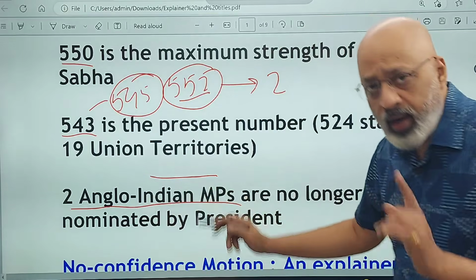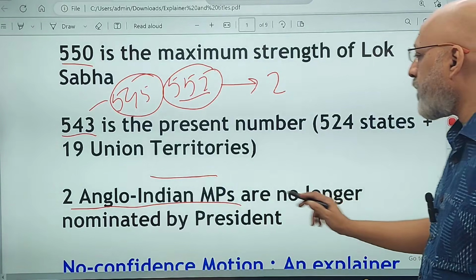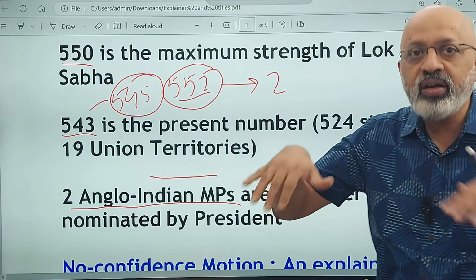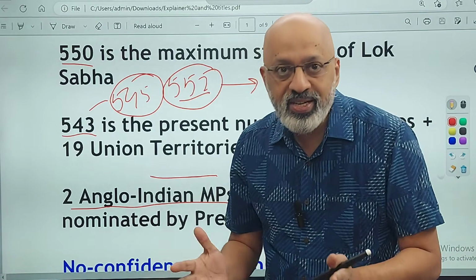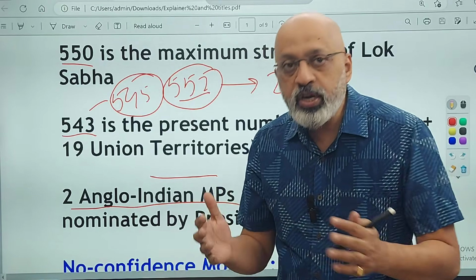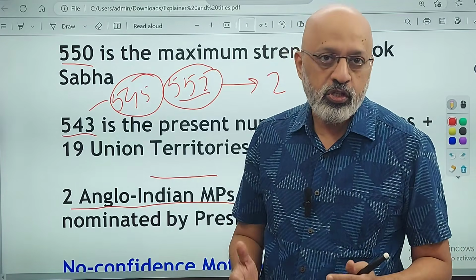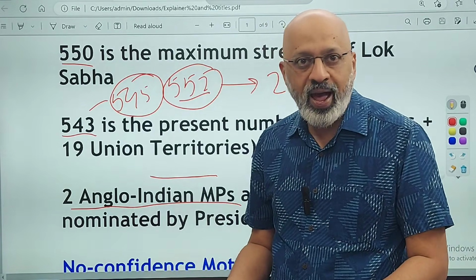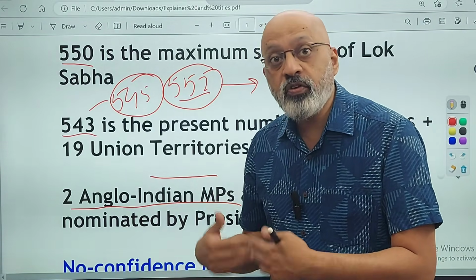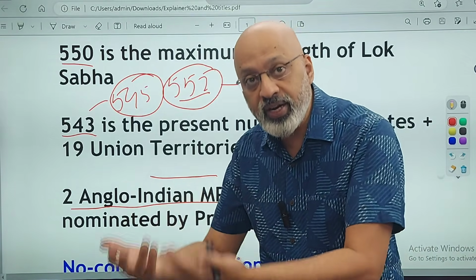Now, the 2 Anglo-Indian MPs are no longer nominated by the president. The reason was that they felt the Anglo-Indian community was not represented in terms of election to the Lok Sabha. From any constituency, their numerical strength was not there, so parties would not field Anglo-Indian candidates, so no Anglo-Indian candidates were elected as MPs.